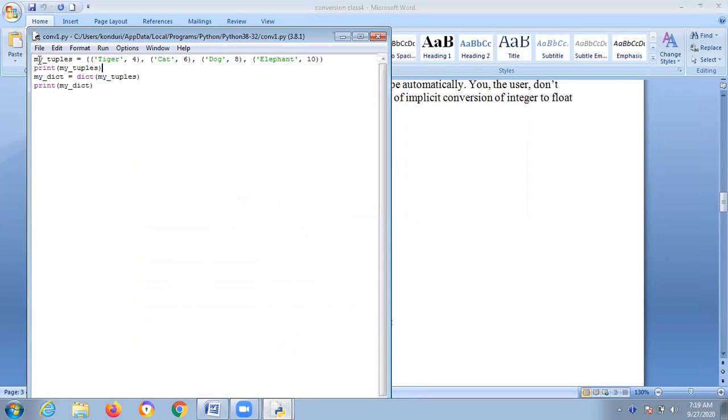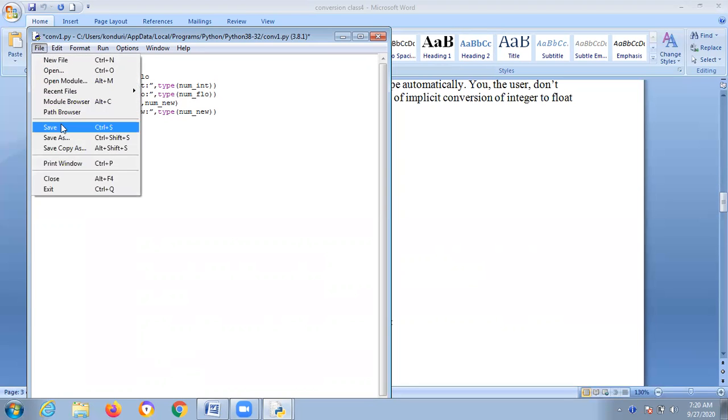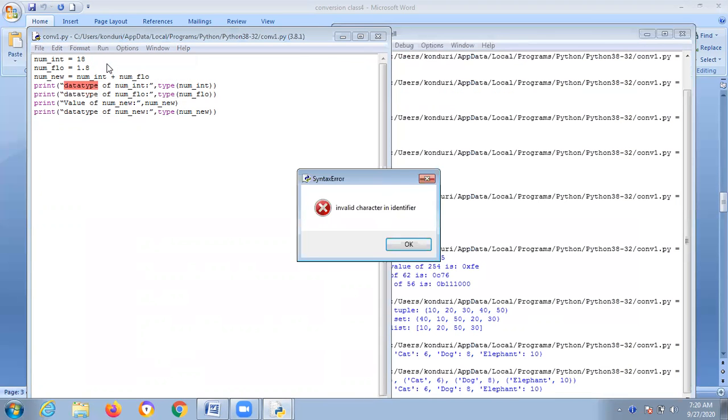Again observe this one. Any doubts you can ping me anytime. For example, you're taking the integer 18 and the float 1.8. You want to add these. First print the data type of num_int, which is type of num_int, 18, and float is 1.8. You will add the values. The value of num_new is what you will get. 18 plus 1.8, how much? 19.8. The data type of num_new is float. Again run.